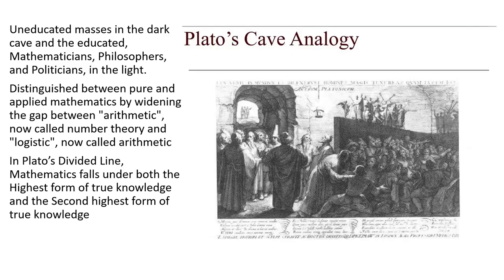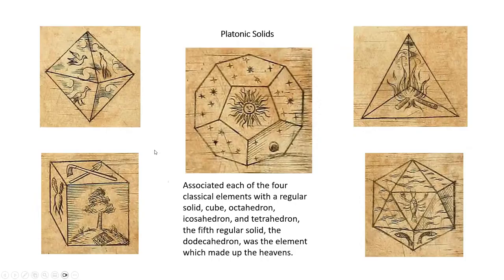It's interesting how the two end up in different places. In Plato's divided line, mathematics falls under both the highest form of true knowledge and the second highest form of true knowledge. So we're clear, Plato believed that everyone should come into the light. He wanted everyone to be educated. So in this portrayal, you could say that these two right at the edge are inviting these others over to the light. He felt that education was important for everyone.